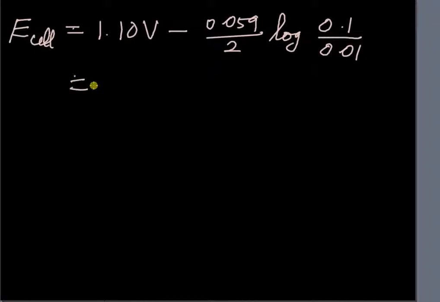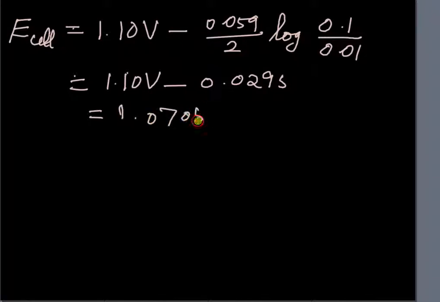So that is 1.10 volt minus, 0.1 by 0.01 is 10, and logarithm of 10 is 1, so we get 0.059 by 2, 0.0295, and that gives us a value of 1.0705 volt.